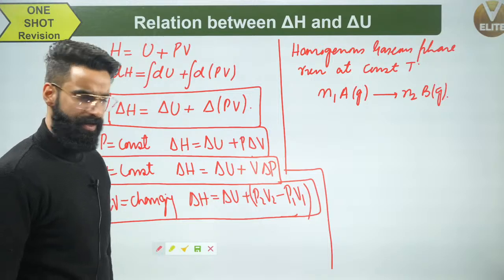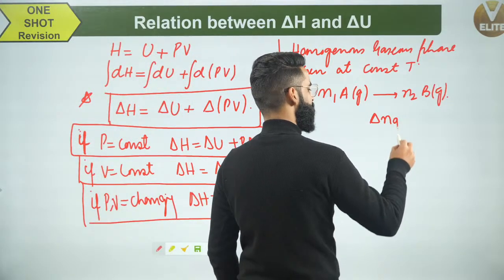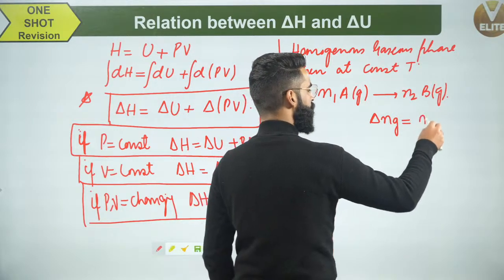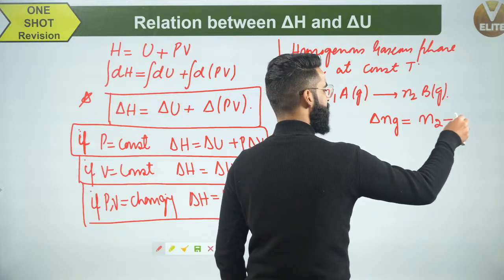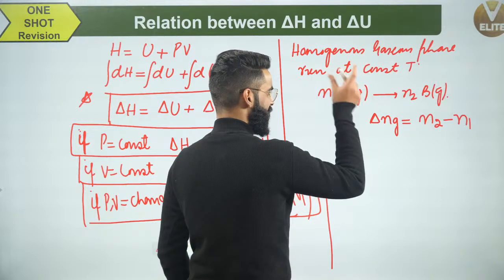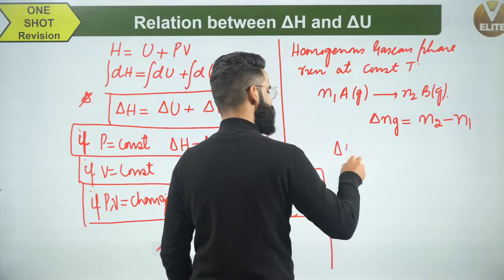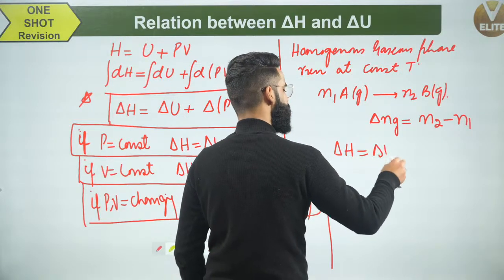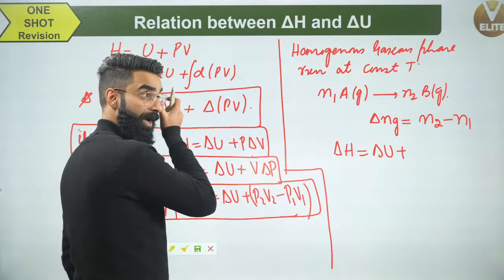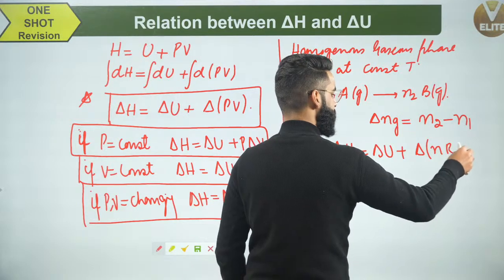Okay. Now, people, first thing, if I want you to calculate the value of delta Ng for the reaction, can you do that? Can I say delta Ng for the reaction is simply the number of moles of gaseous products, which is n2, minus the number of moles of gaseous reactants, which is n1? Now, what is going to be the relation between delta H and delta U for the homogeneous gaseous phase reaction? It's going to be delta H is equal to delta U plus delta of PV, but instead of PV, now I'll be using nRT, delta of nRT, correct?